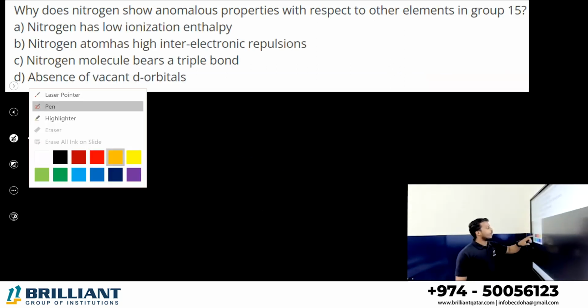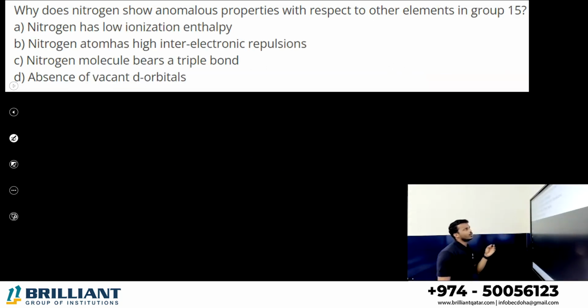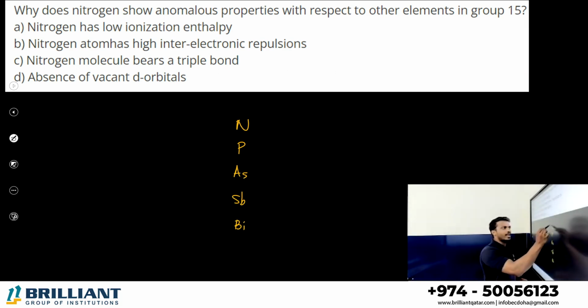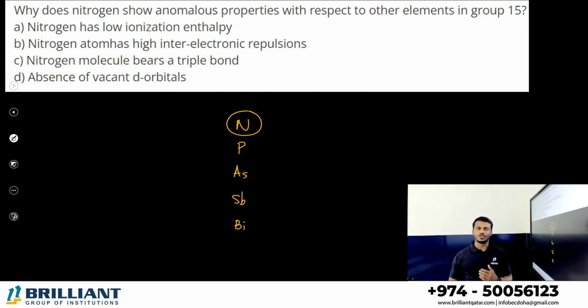Next question, dear all. Why does nitrogen show anomalous properties with respect to other elements in group 15? If you consider the nitrogen family elements, nitrogen, phosphorus, arsenic, antimony and bismuth, in every group the first element shows some anomalous properties like small size, high ionization enthalpy, high electronegativity. The main thing is the absence of d orbitals. You know that in every group the first element doesn't contain d orbitals.